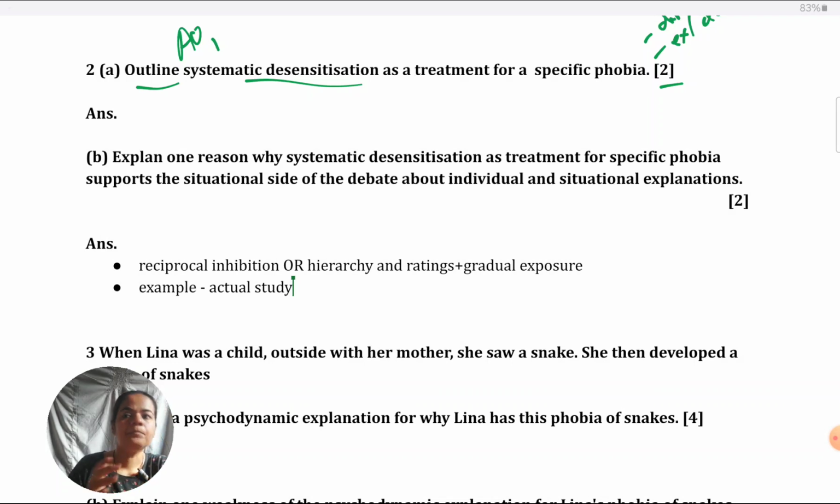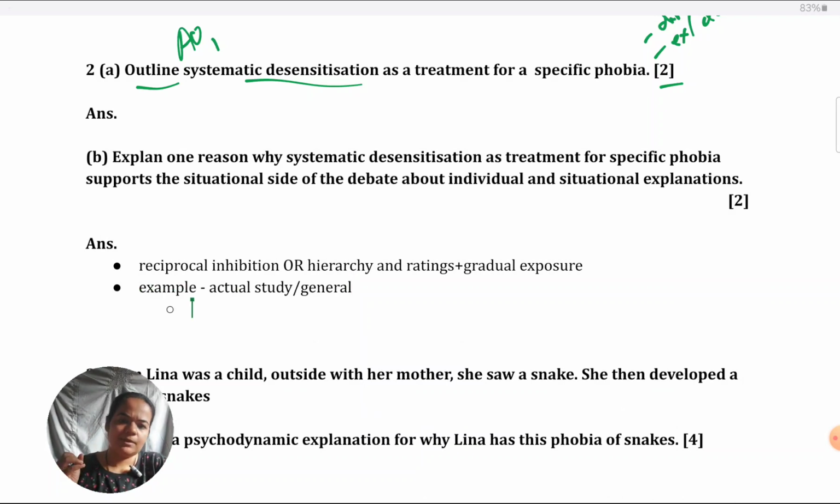In that, this technique was used to resolve either button phobia of the boy or blood injection injury phobia in case of T. Or you could give a general example also, like if someone has, say, arachnophobia, phobia of spiders, then a hierarchy would be built ranging from exposure to small to large spiders, and the client will be taught how to relax in response to them. So that would be a separate point.